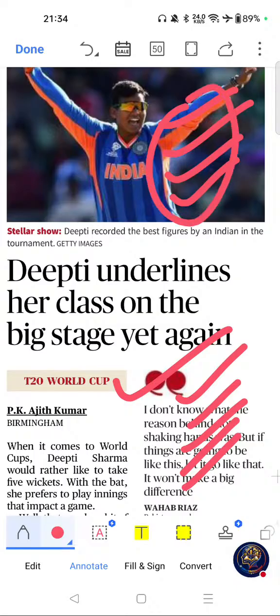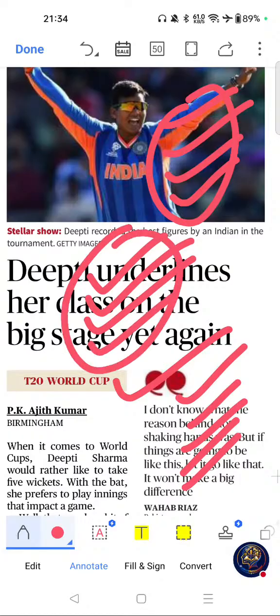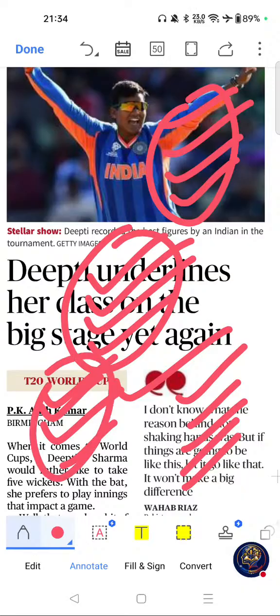Key themes related to this article are Women's T20 World Cup, Deepti Sharma, cricket records, and Indian women's cricket. And possible question areas related to this article are leading wicket takers in Women's T20 World Cup, Women's T20 World Cup records, and best bowling figures by an Indian woman in T20 World Cup. Move on to next important article.